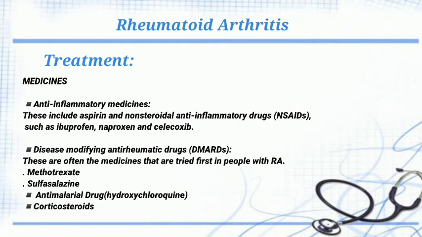Medicines. Anti-inflammatory medicines. These include aspirin and non-steroidal anti-inflammatory drugs such as ibuprofen, naproxen and celecoxib. Disease-modifying anti-rheumatic drugs, DMARDs. These are often medicines that are tried first in people with rheumatoid arthritis. Methotrexate, sulfasalazine, anti-malarial drugs, corticosteroids.